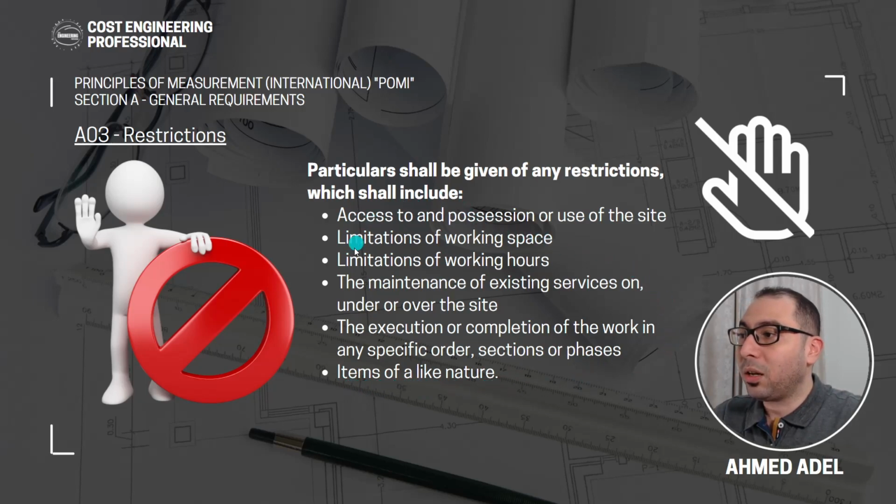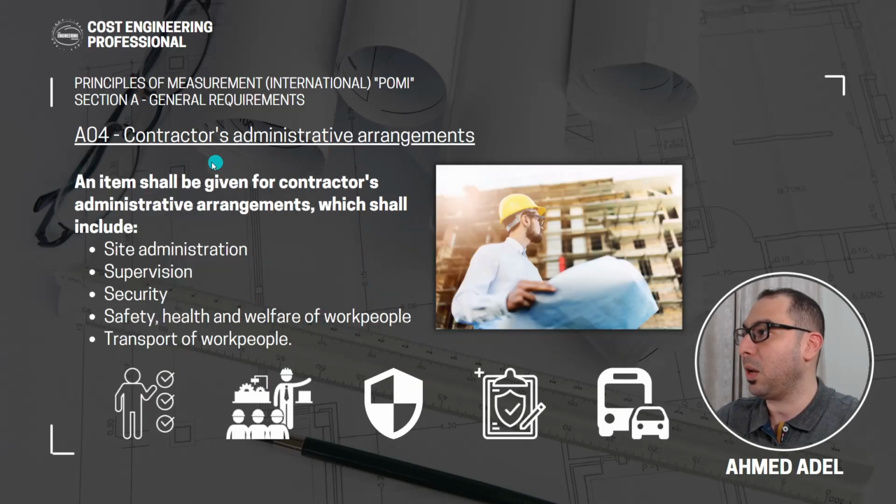So what they are trying to say here, if there are any items that will put some restrictions on the contractor, then we have to give particulars for these items. We have to mention them in the BOQ so that the contractor can allow some money to do these works under these restrictions. I hope it is clear. So this is point number 3.